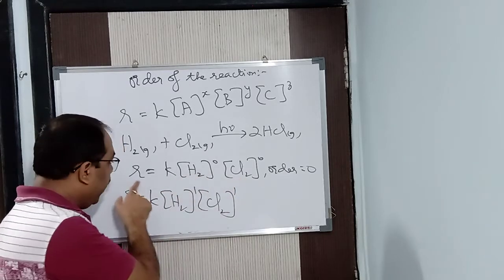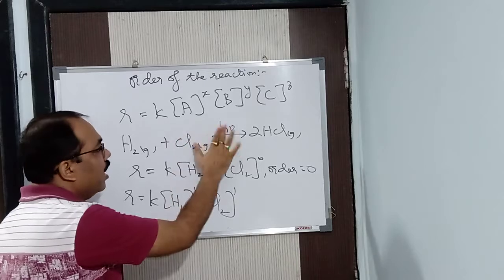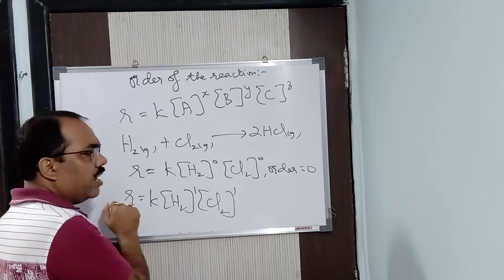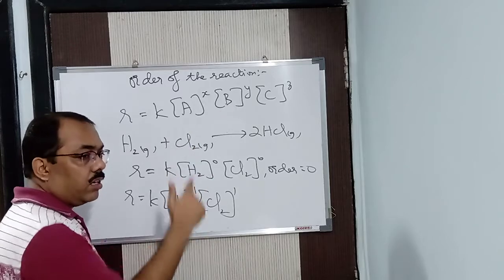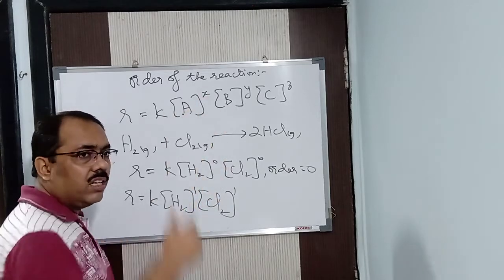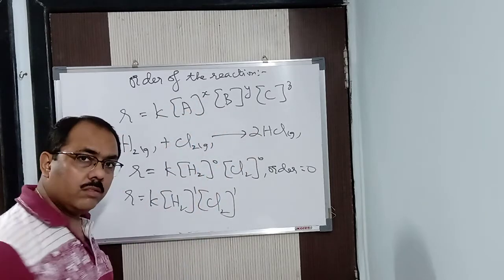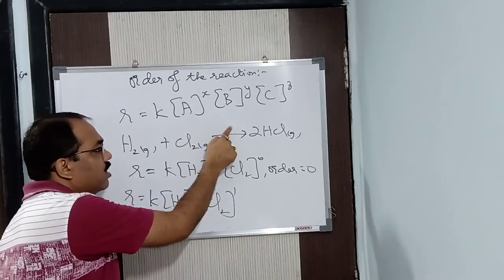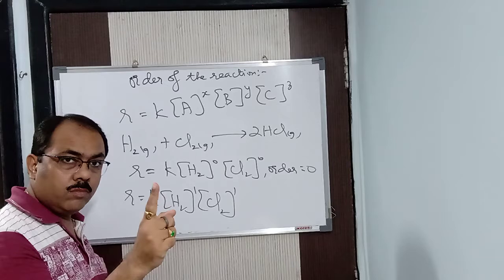Rate of the reaction, does it depend? Suppose I will not give diffuse sunlight, and instead of 1 molar hydrogen gas, I'll take 2 molar, 5 molar, 10 molar. I'll go on increasing the concentration. Suppose I do this reaction in the dark and go on increasing the concentration. Will you get HCl? No.